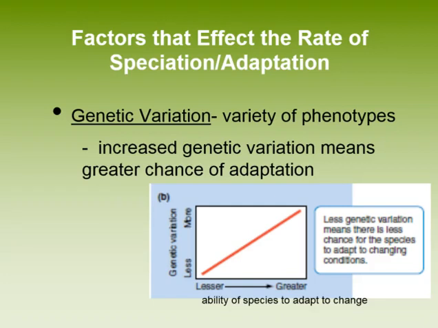Another factor that affects the rate of evolution or speciation is genetic variation. If a population has a lot of genetic variation, then it is more likely to contain traits that will allow for the species to adapt, and adapt quickly, due to change. Whereas if the population has less genetic variation, there is little chance that they will be able to adapt to a change that occurs rapidly.